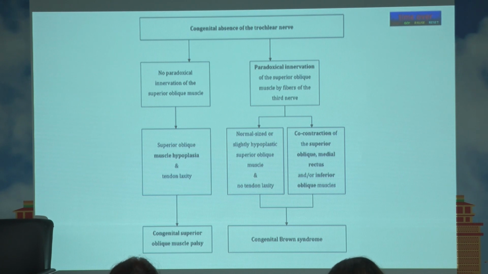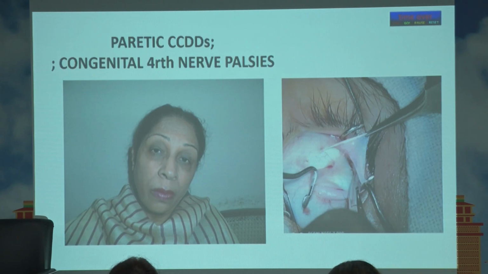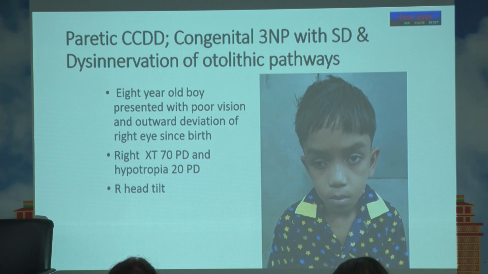We will not go into that detail. This is showing superior oblique palsy. You all know the tendons are tenuous and could be quite thin or even absent, and this is a very typical presentation. These are a few third nerve palsies I will be showing you in brief.